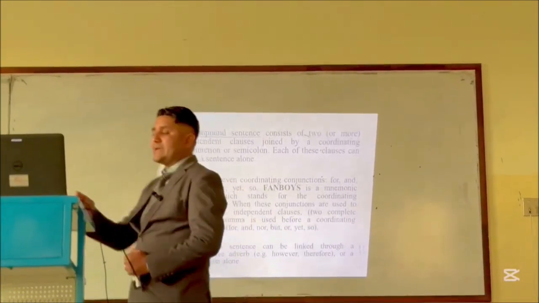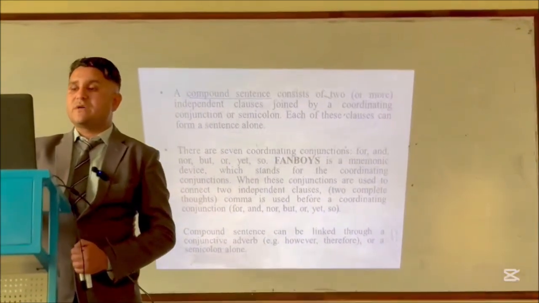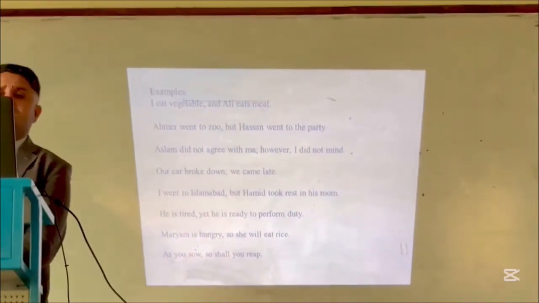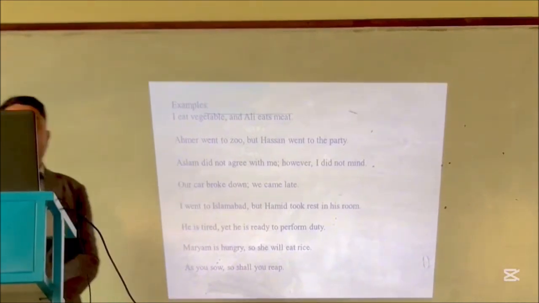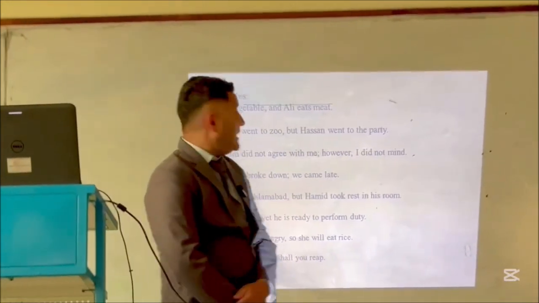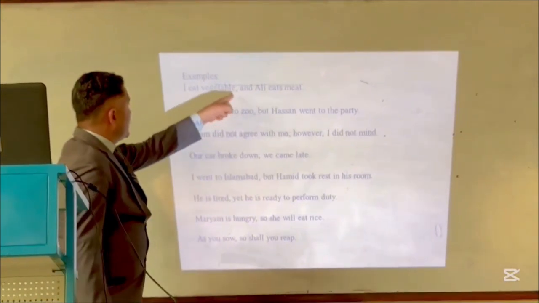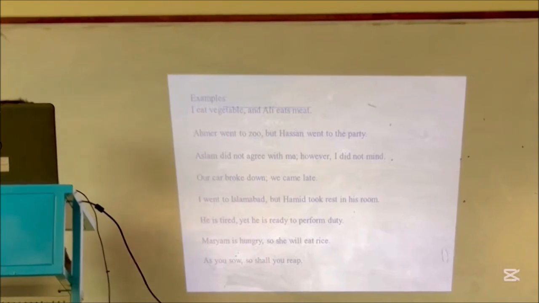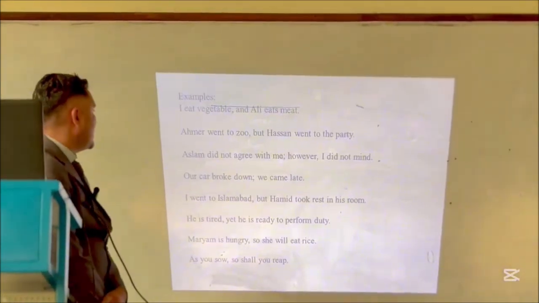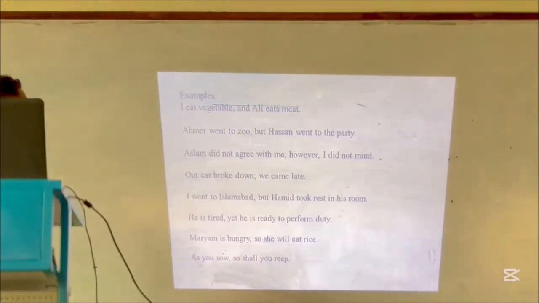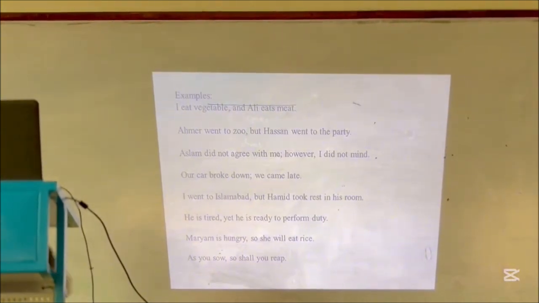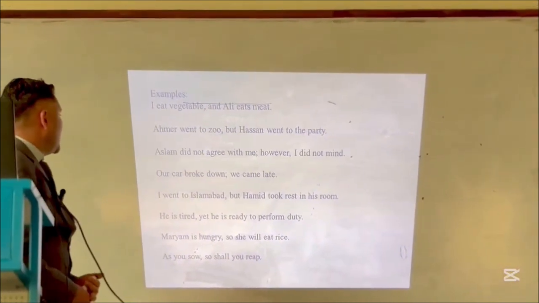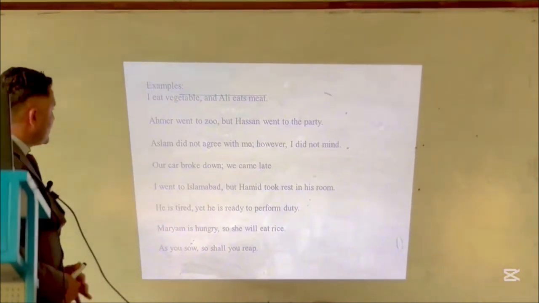A little bit of complexity is involved as we move towards further types. So, examples: I eat vegetables and Ali eats meat. Before 'and', we can see it clearly, a comma is used. And further, Ahmad went to the zoo, but Hassan went to the party. Aslam did not agree with me; however, I did not mind. Now that's a semicolon, with the help of a semicolon. Our car broke down; again, a semicolon has been used.